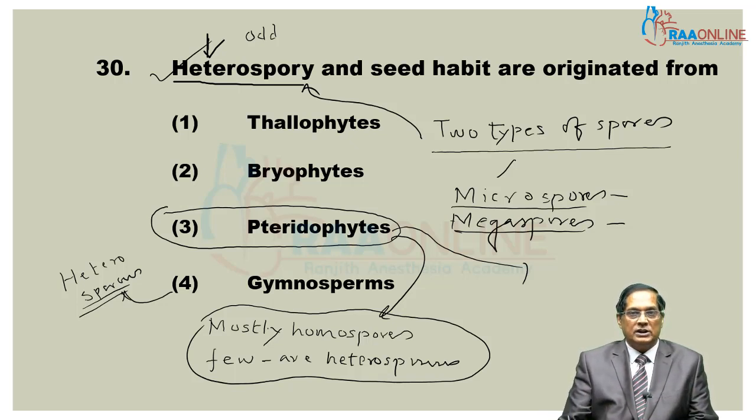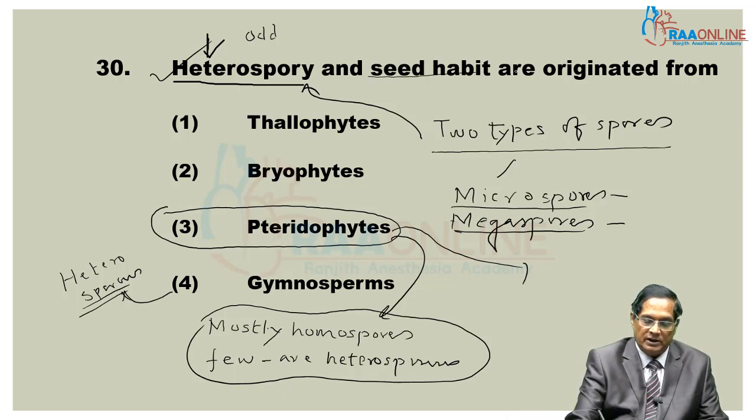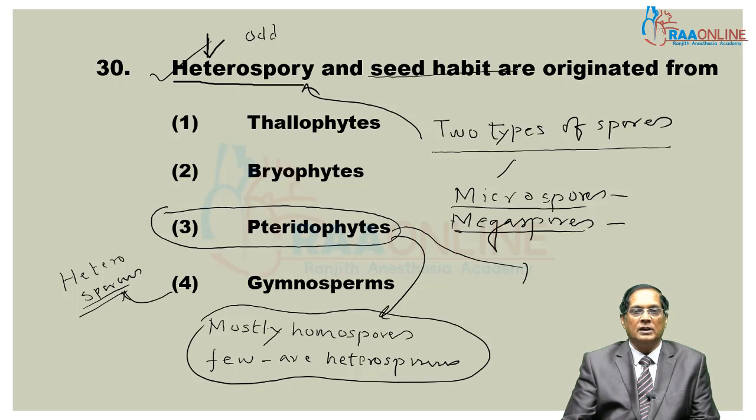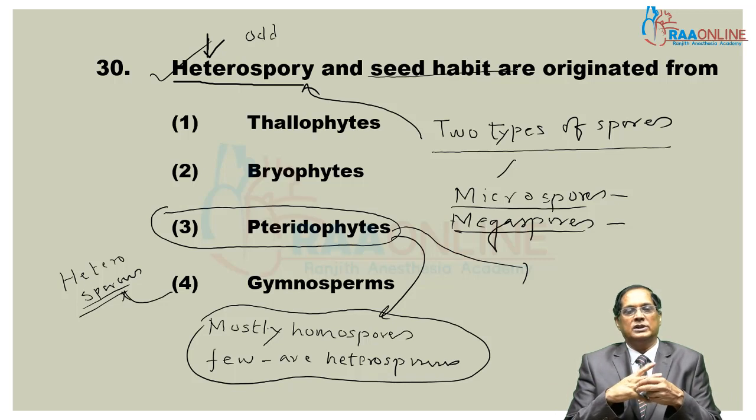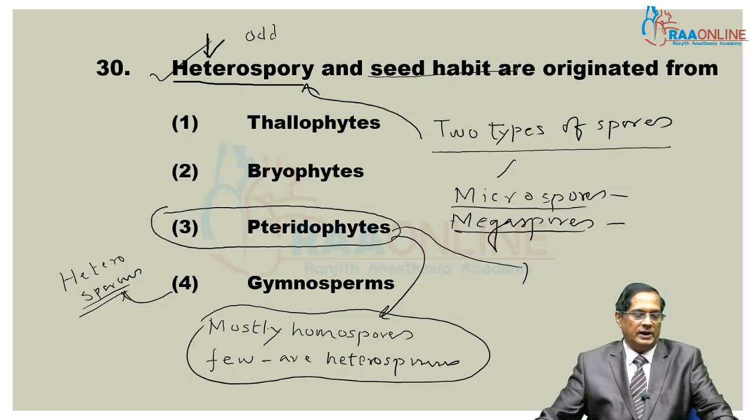That is, the embryo is located for some time in the female gametophyte. All these features are concerned with the seed habit, but they do not form true seed. But we can still say heterospory and seed habit both originated from pteridophytes.